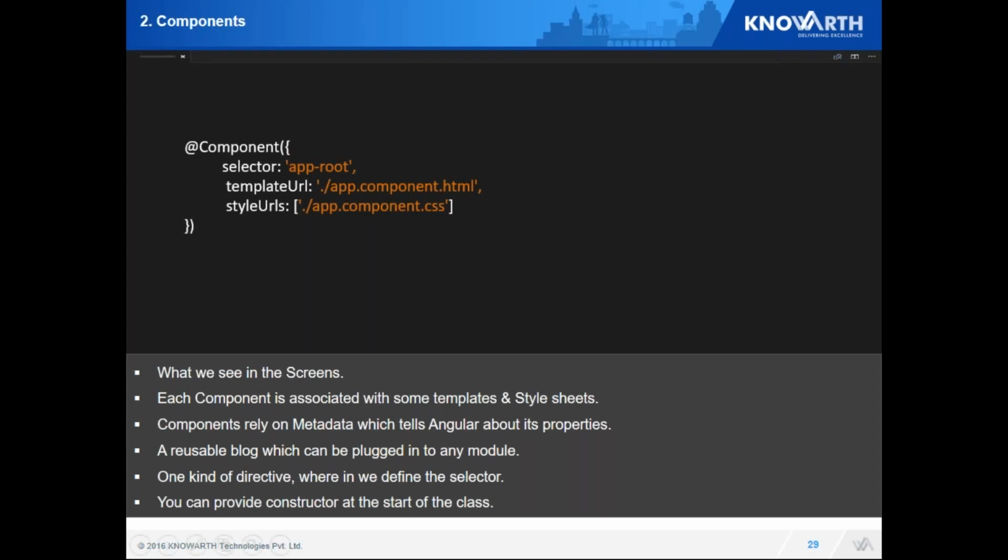So I have defined one component over here. In the metadata I have said that this is my syntax which I am going to use in HTML. What my component looks like I define in my template URL, and what my style sheets are is defined over here. I can pass multiple style sheets over here. I can have a Sass based style sheet over here. I can even use Less.